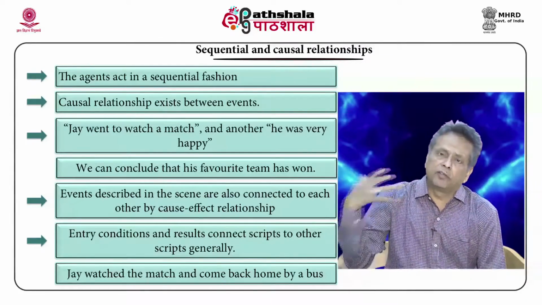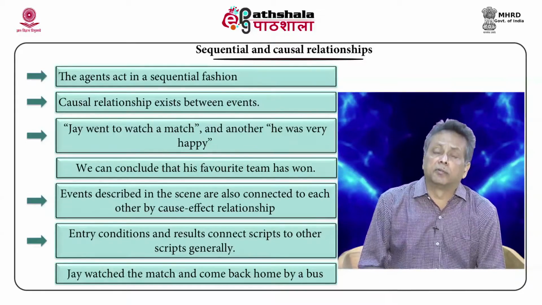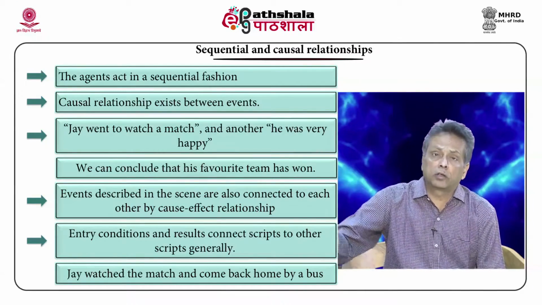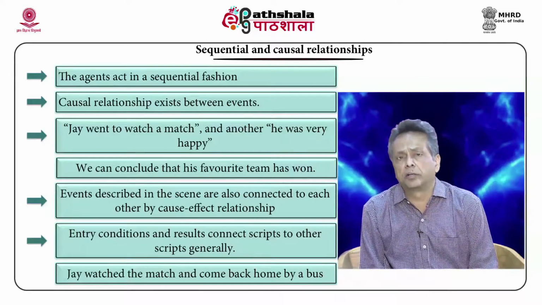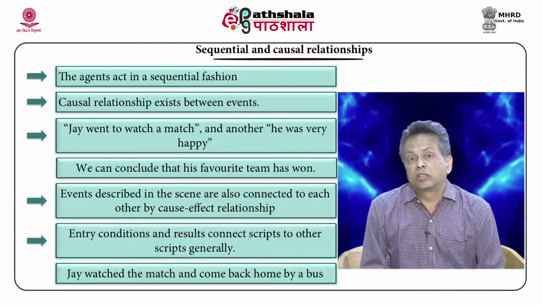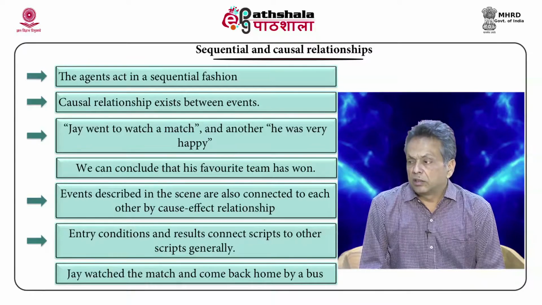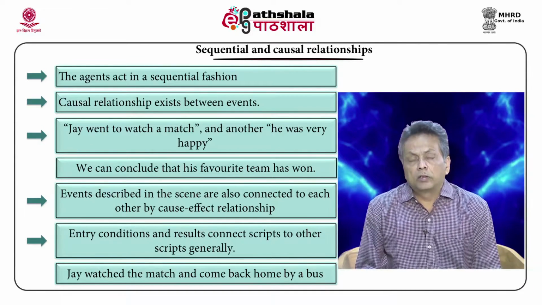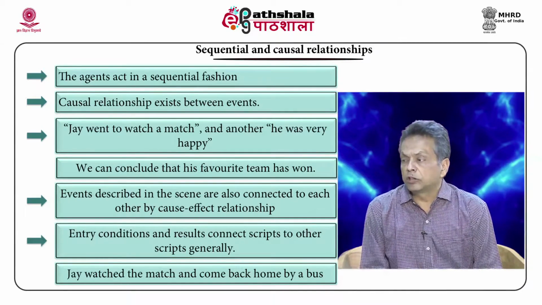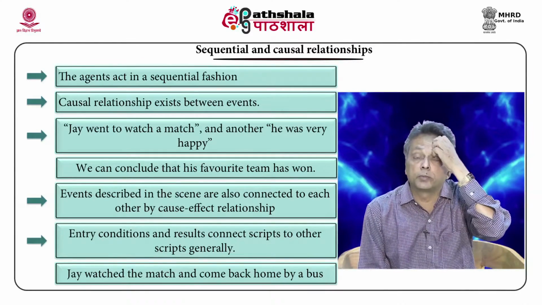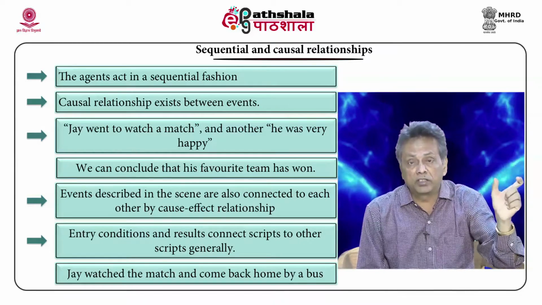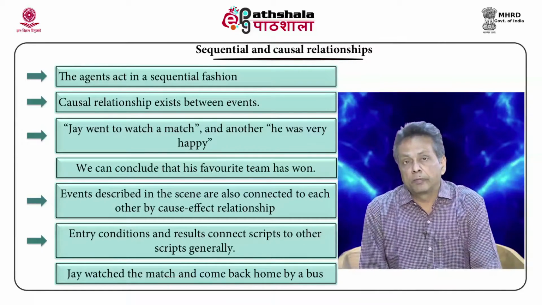And the events are connected to each other. Assume there is a detailed cricket match viewing script, and you say that Jai watched the match and came back home by bus. Now you talk about 2 different scripts in this statement: watching a match and coming back by bus.